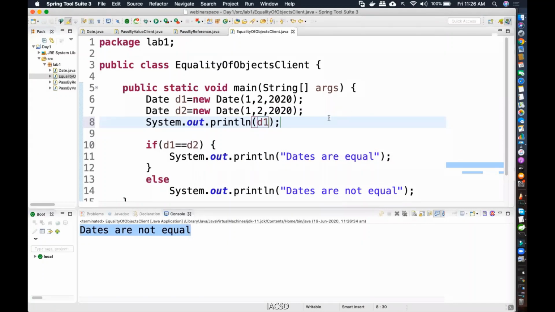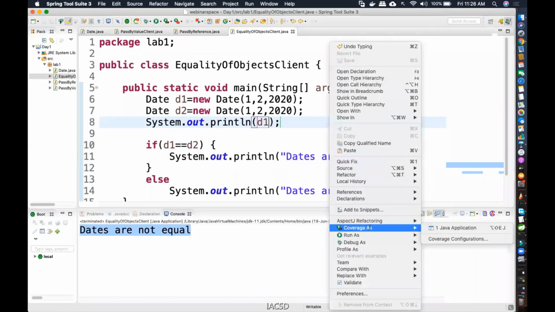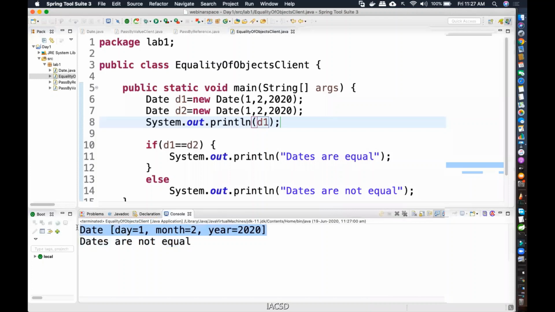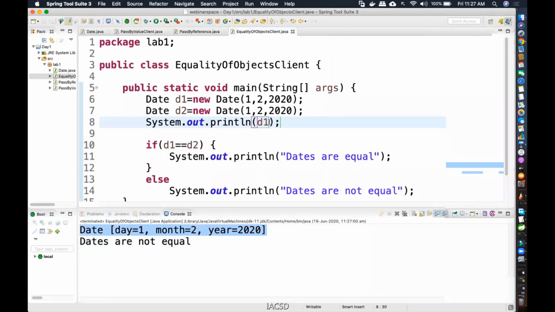I'm trying to print out d1, the value in d1. If I print it out, I'm not going to get the actual address, because the toString method is invoked automatically.